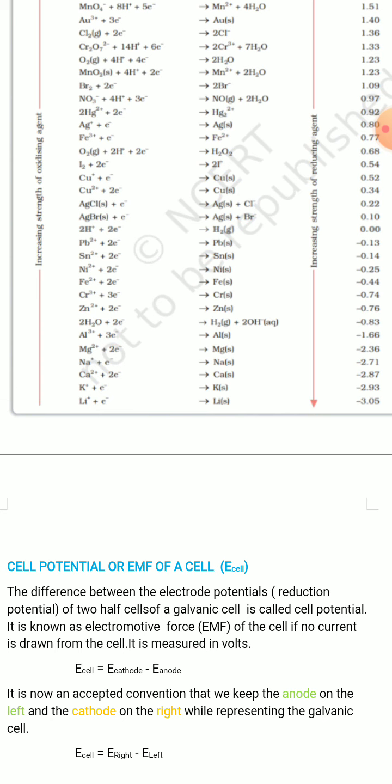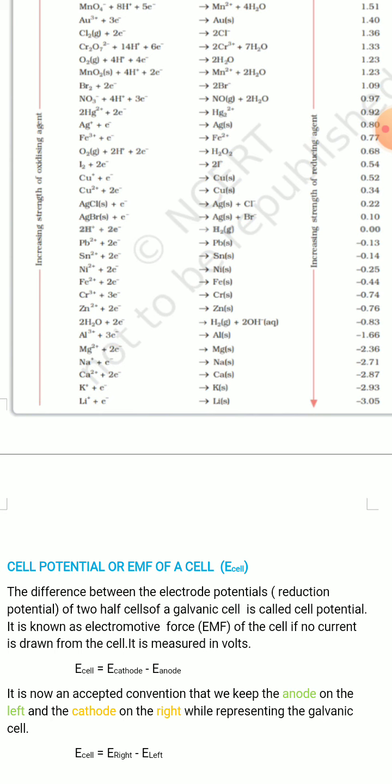The difference between the electrode potentials of two half cells of a galvanic cell is called cell potential, and it is known as the electromotive force or EMF of the cell if no current is drawn from the cell, and it is measured in volts.